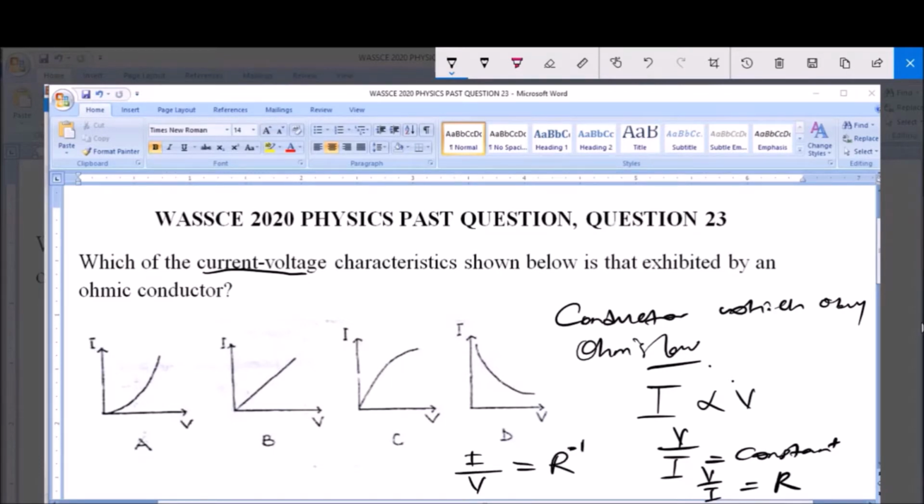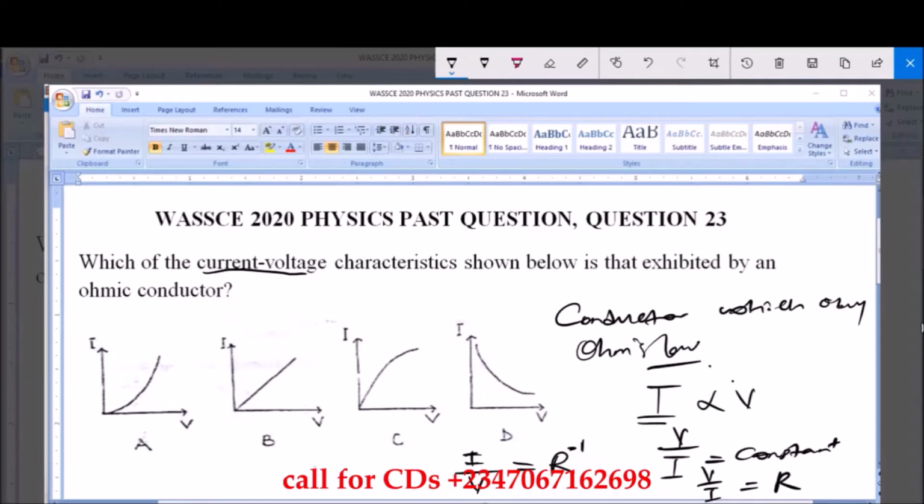We can call it resistance inverse. This I over V will still carry the same relationship as V over I, which is equal to resistance. Finding the reciprocal of R, that relationship will still be maintained.